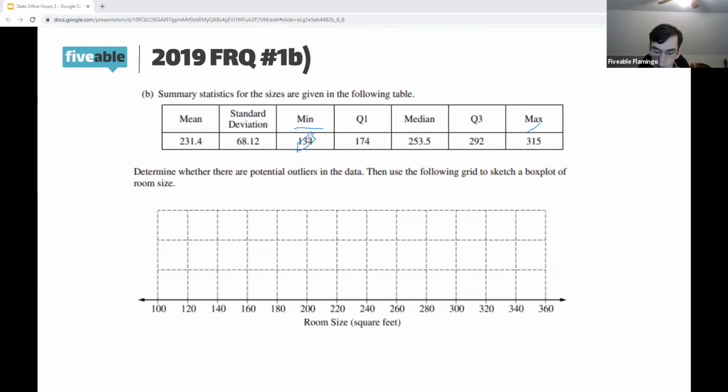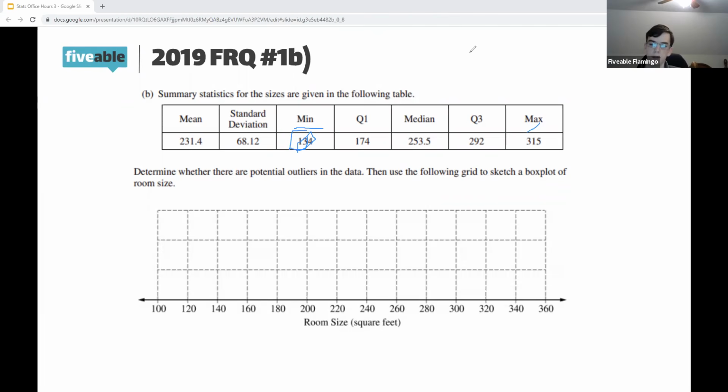So let's multiply that 118 by 1.5, which is 177, add it to the median, and we can see that there are no values that are more than 1.5 times the interquartile range plus the median. And if we do it vice versa, we can see that's true for the minimum.